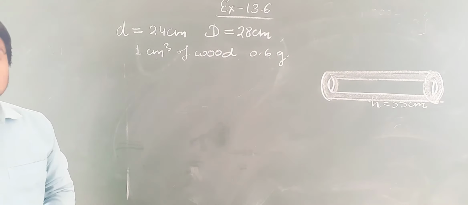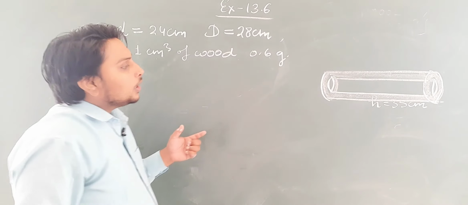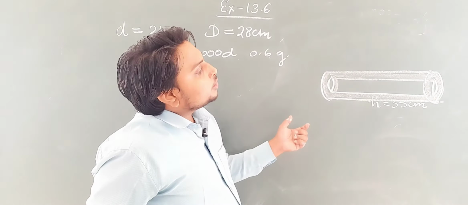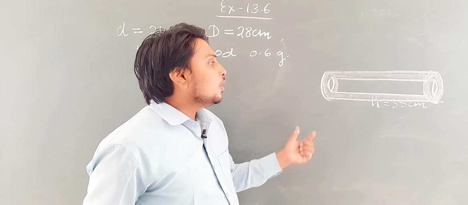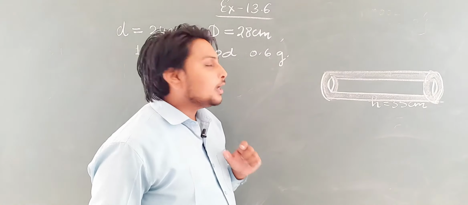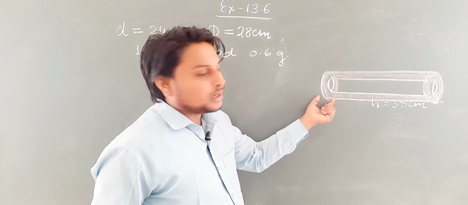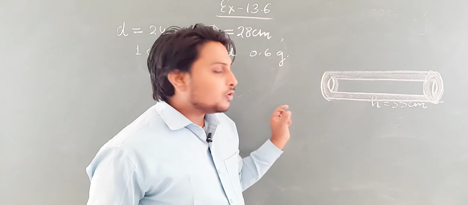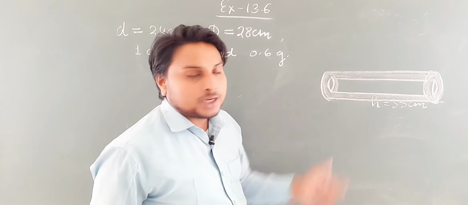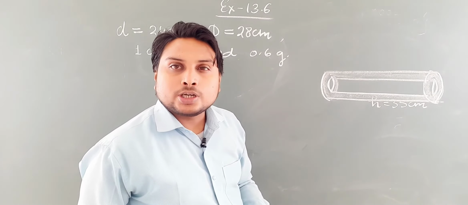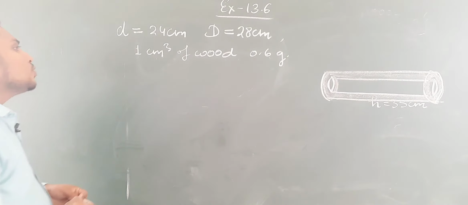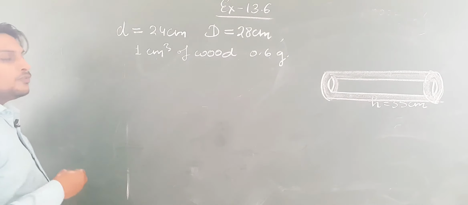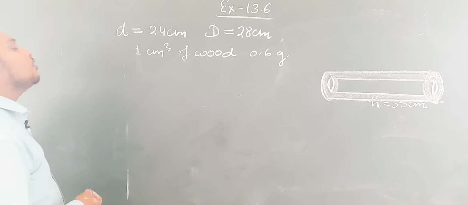So firstly, students, we have to tell what will be the volume of this material, means wood. Firstly we will find the volume of this shaded region. And what is the shaded region? The shaded region is the hollow cylinder. So basically we will first find the volume of the hollow cylinder.